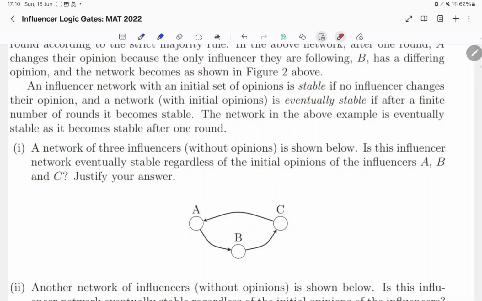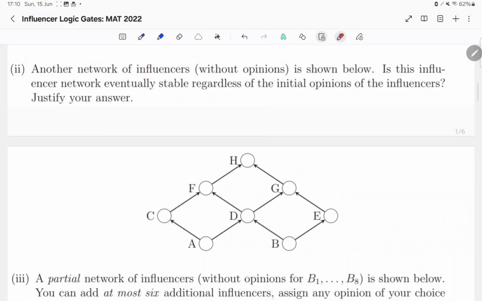Part 1. A network of 3 influencers without opinions is shown below. Is this influencer network eventually stable regardless of the initial opinions of the influencers A, B, and C? Justify your answer. Part 2. Another network of influencers without opinions is shown below. Is this influencer network eventually stable regardless of the initial opinions of the influencers? Justify your answer.